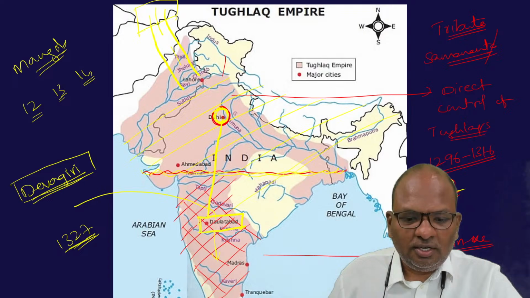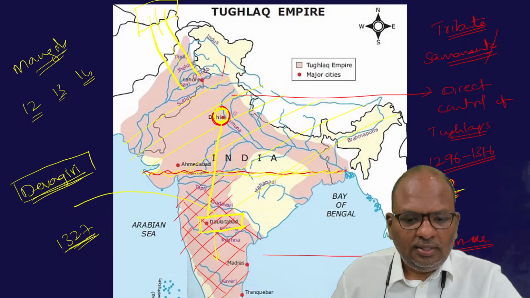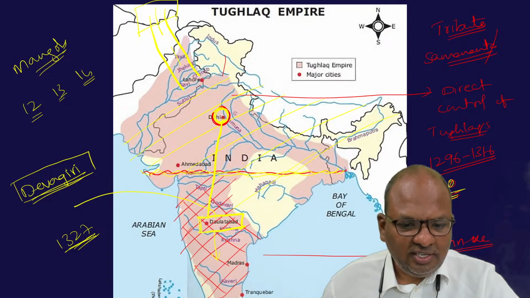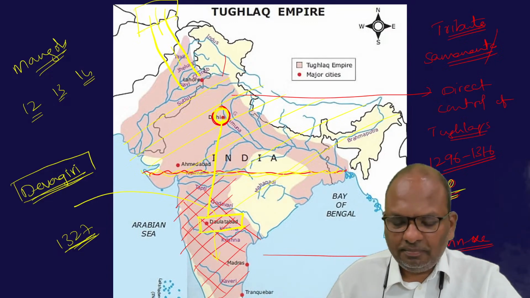There was not proper infrastructure available in Daulatabad, and therefore the officers began to pressurize him to once again shift the capital back to Delhi.